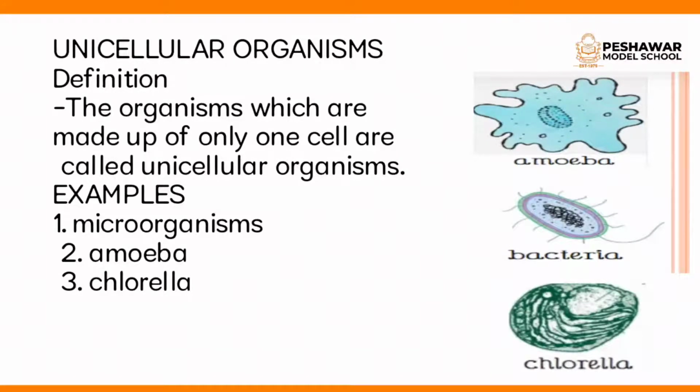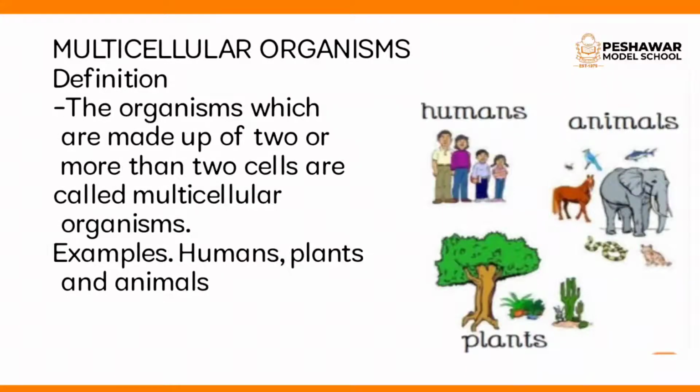Now come to multicellular organisms. The organisms that are made up of two or more cells are called multicellular organisms. Examples of multicellular organisms are humans, plants and animals.